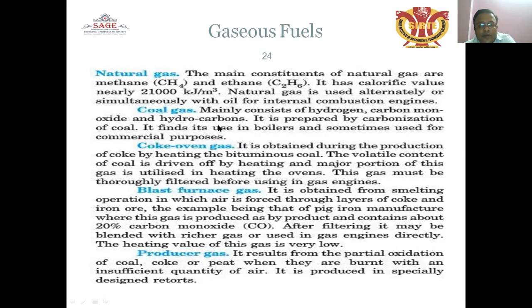Natural gas and coal gas are already discussed. Coke oven gas is obtained during the production of coke by heating bituminous coal. The volatile content of the coal is driven off by the heating, and a major portion of this gas is utilized in heating the oven. Blast furnace gas is obtained from the smelting operation in which air is forced through layers of coke and iron ore. The example is pig iron manufacture, where this gas is produced as a byproduct and contains about 20% carbon.